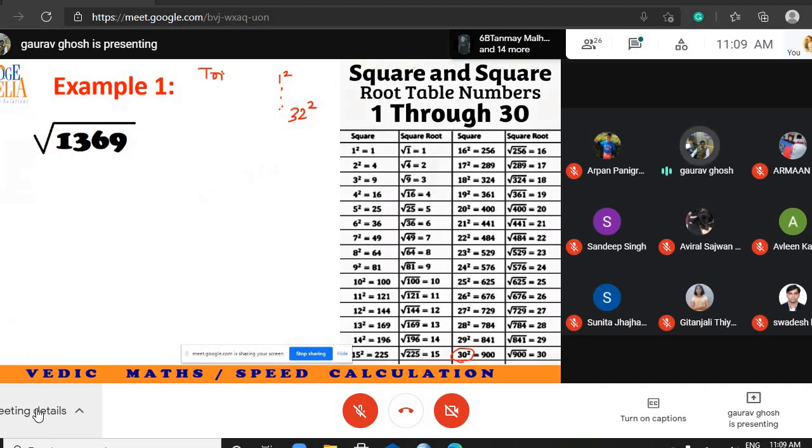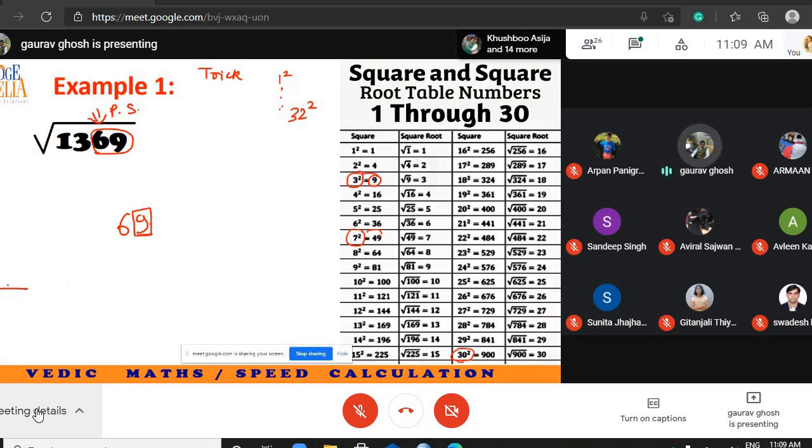Now let's understand what the trick is. Please look carefully. The trick is, if you already know that this is a perfect square, only then will this trick work. Separate the last two digits. Last two digits 69. Concentrate only on the last digit of this number, 9. Now 3 square, last digit is also 9. 7 square, last digit is also 9.